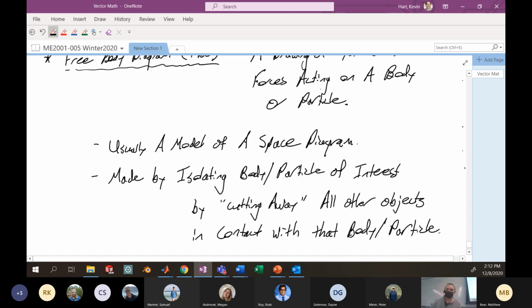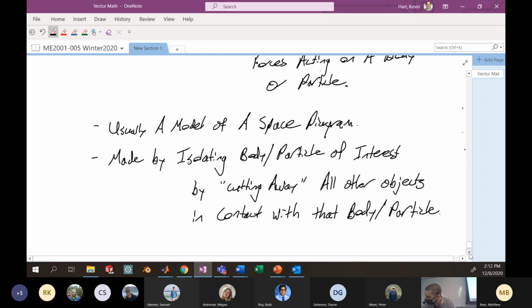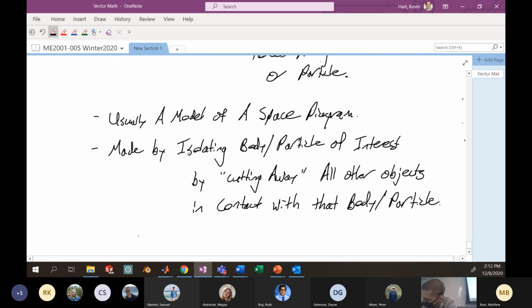Okay, so that's the idea. You're going to cut away these objects and replace them with force vectors. So we replace the cut away entities with forces.